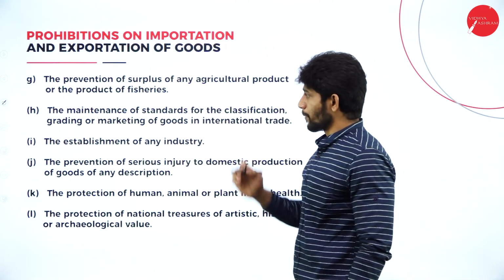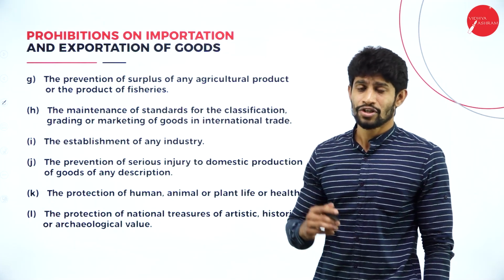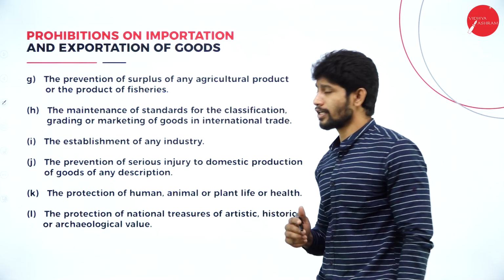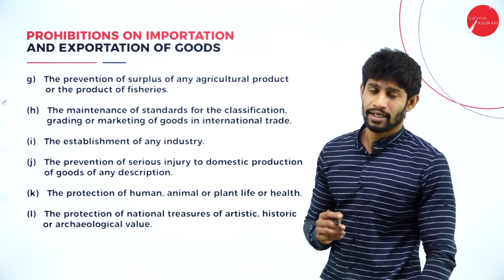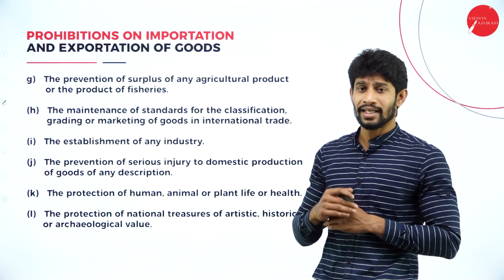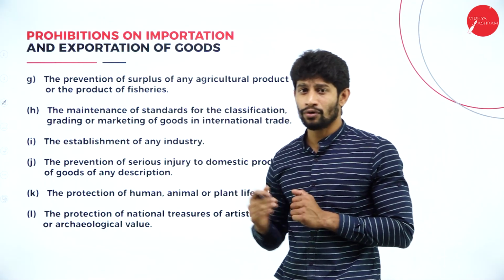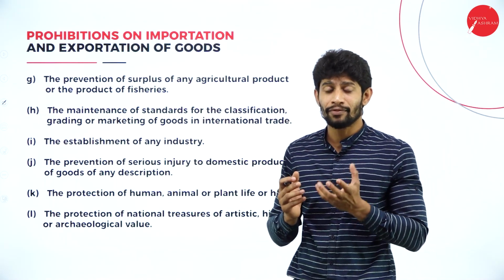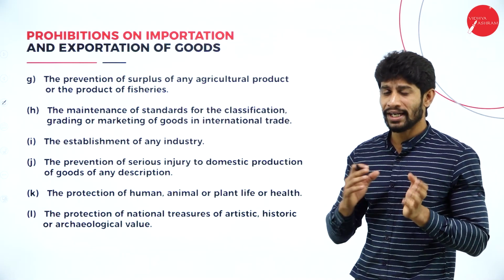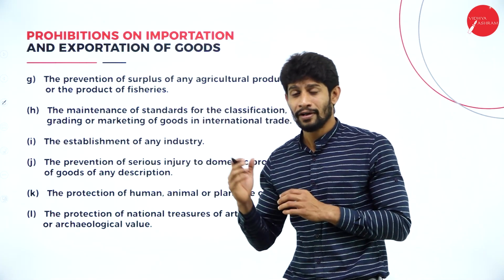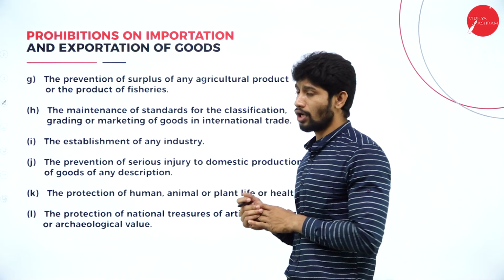Next, moving further, the prevention of surplus of any agricultural product or the product of fisheries. If you have a surplus of agricultural products, it will be useful for our country's people only. If we go on exporting those surplus agricultural products, then sometimes we will face a shortage of agricultural products. So to avoid those kinds of problems, they impose the prohibition of importation and exportation of goods.